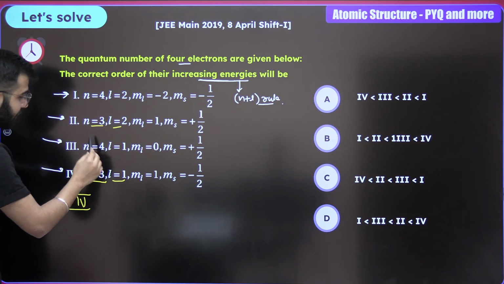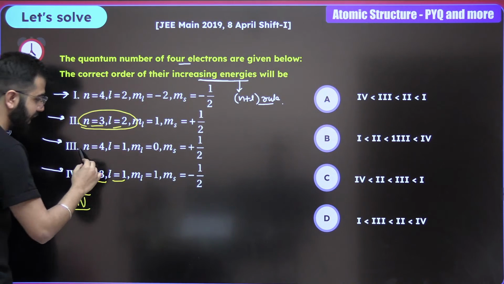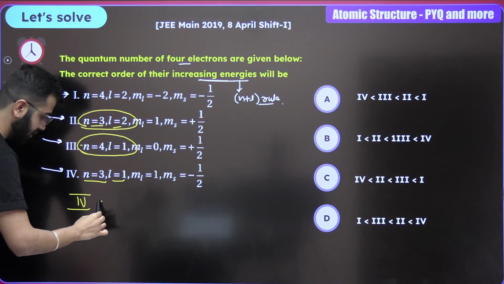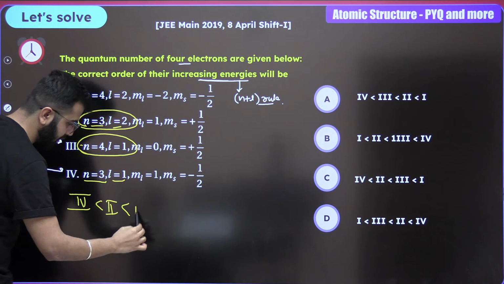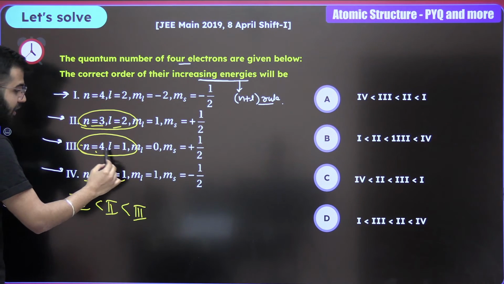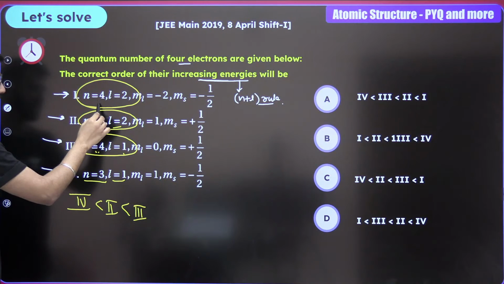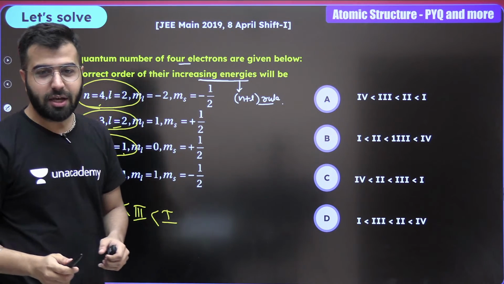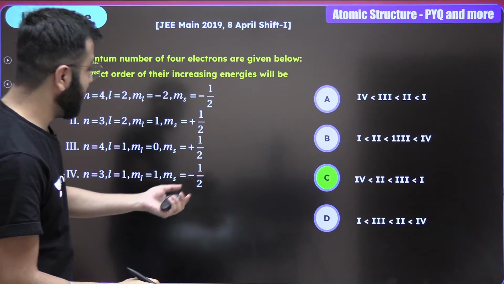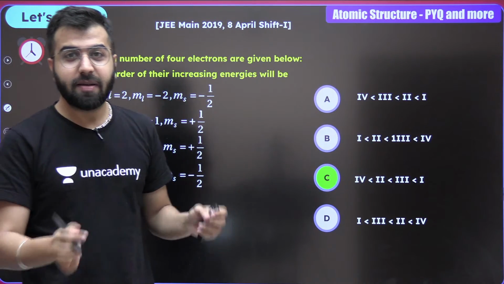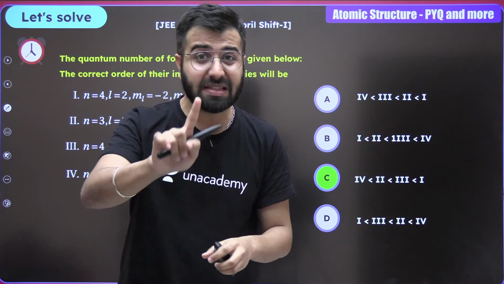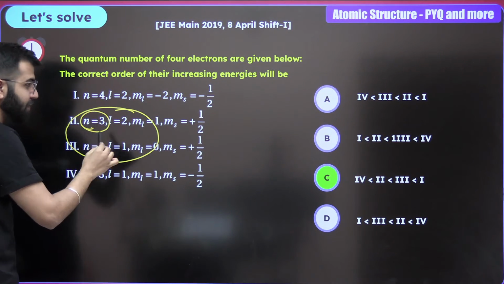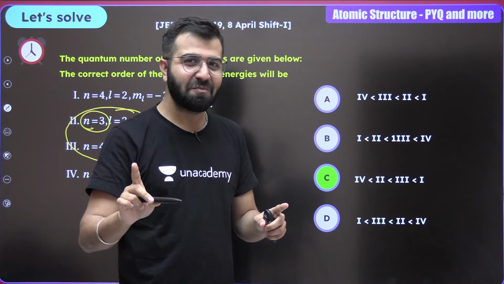And now when we talk about this, this becomes 5 and this also becomes 5, so which is going to have slightly lesser energy? Second compared to third. And then N 4 plus 1, and this is 4 plus 2. This is 6, this is 5. This is how it is going to be. 4, 2, 3, 1. Which one is the correct answer? The correct answer to this question is 4, 2, 3, 1. C is the correct answer. N plus L values. And when the N plus L becomes the same, where did we see that? Here. So the lower the N value, the lesser the energy is going to be. So do remember that.